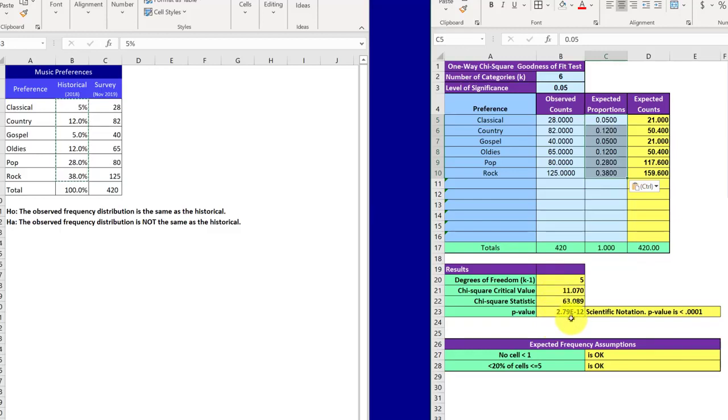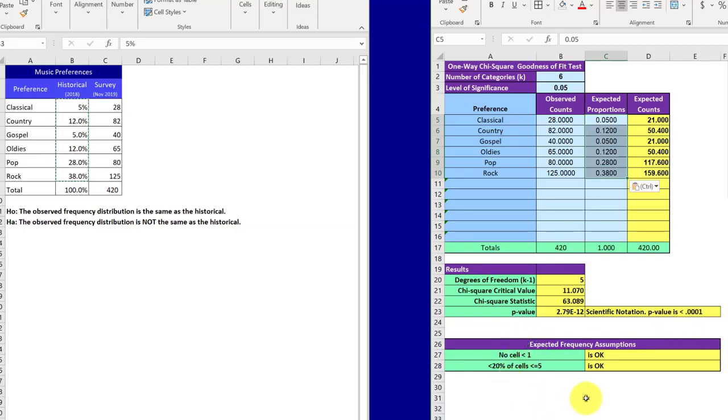But what is this down here? We've got this funky looking number, 2.79 e to the -12. Well, if Excel doesn't have room to put all the zeros, it will format your answer as scientific notation, and that means this -12, you would move the decimal 12 places to the left. So that will put 11 zeros in front of that 2.79, which is very, very small. And the calculator here tells you, hey, that's scientific notation. Your p-value is very small, less than 0.0001.